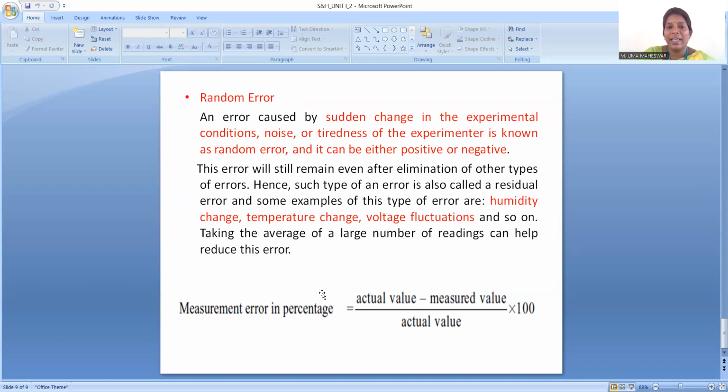In order to calculate the error value, we calculate the actual value minus the measured value, with respect to the actual value. If it is in percentage, we multiply by 100 to obtain the error in percentage. This is about the classification of errors in measurement systems. Thank you, everyone.